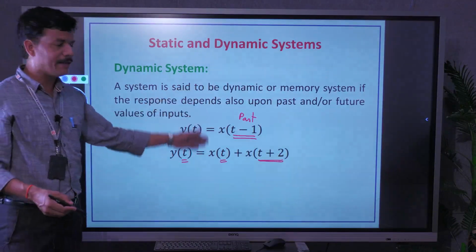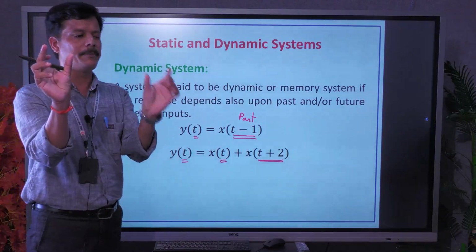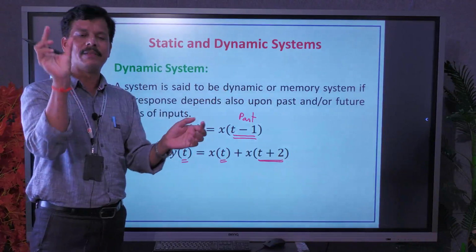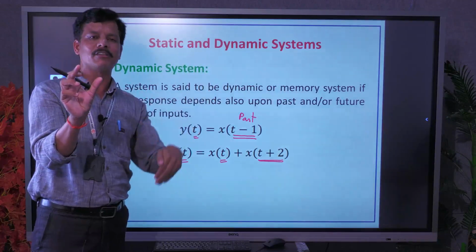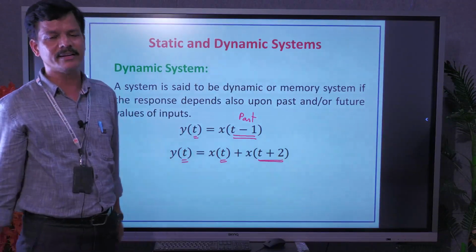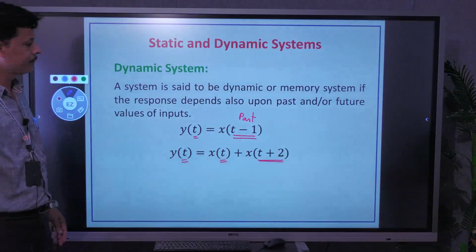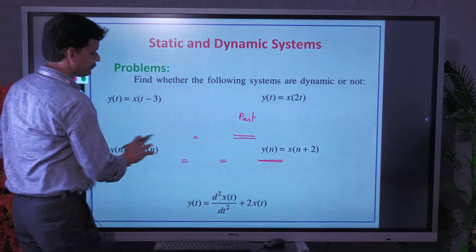Like this, you can take n number of examples. So static means present output depends on present input only. Other than this, if the present output depends either on future values of input or on past values of input, then we can say that it is a dynamic system. Very easy to understand and remember. Okay, that's about static and dynamic.